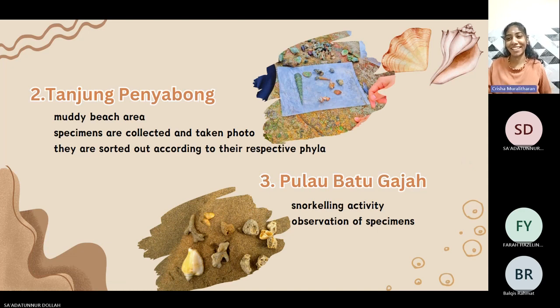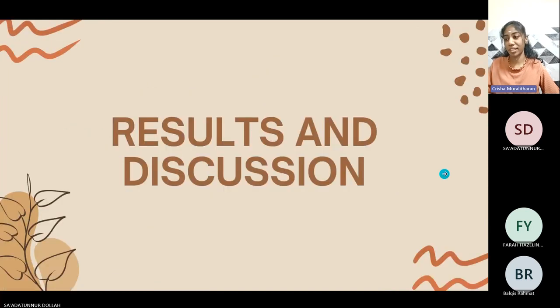And the next place is Tanjung Penyambung, which is a muddy beach area. The specimens that are collected and photographed are also sorted according to their respective phyla. And the third place is Pulau Batu Gajah, where snorkeling is carried out and observation of specimens is also done. That's all from me.